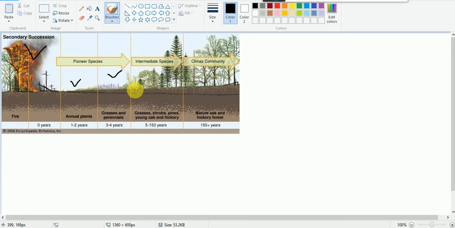Then between 5 to 150 years, intermediate species like young oak, hickory, pine, and shrubs will grow. And ultimately, after 150 years, a mature forest will grow. So in this way, there will be succession in the plant species.